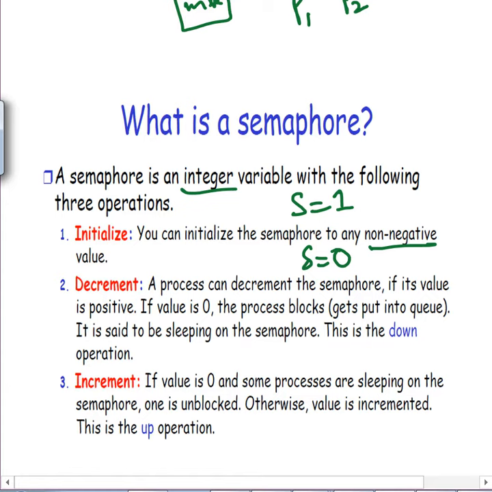What I'm saying is, for example, we have semaphores also used for resources. Say we have one resource, a printer, and P0 is accessing the printer. It has S equal to 1 firstly, and P0 comes in. It decrements S. If it is positive, it makes it 0. That means it locks it, and now it starts accessing the printer. Now P1 comes in. It sees that S is already 0, so it can't decrement it. So it goes to sleep.